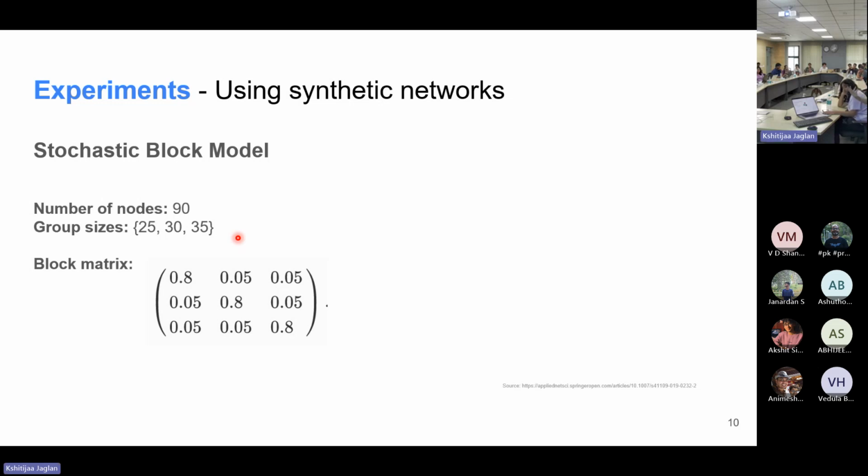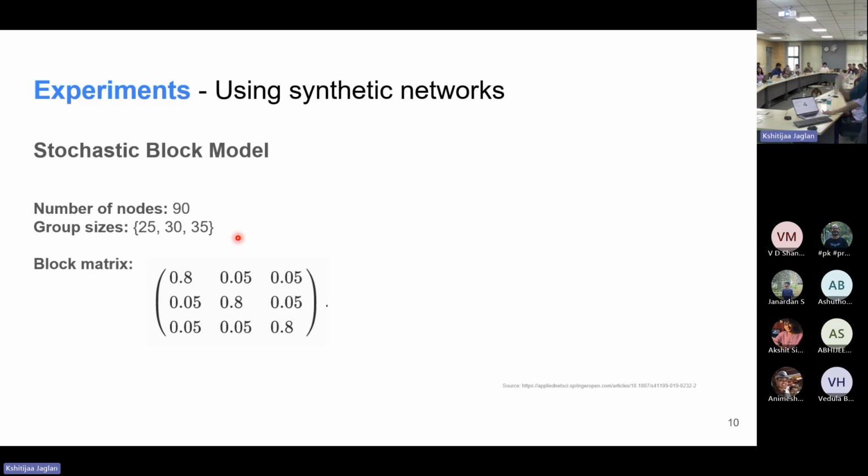After that, we need to define how they are connected. Within the cluster itself, how are the nodes connected to each other? And between clusters, what is the probability of an edge being there? Because essentially what a cluster means is that the nodes are more likely to be connected within the cluster than outside the cluster. And this is exactly what we use.